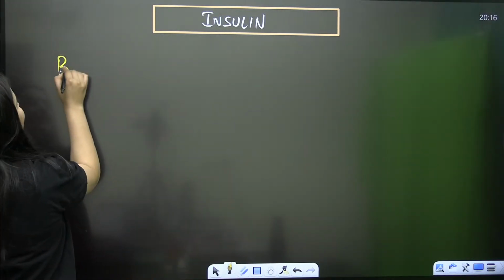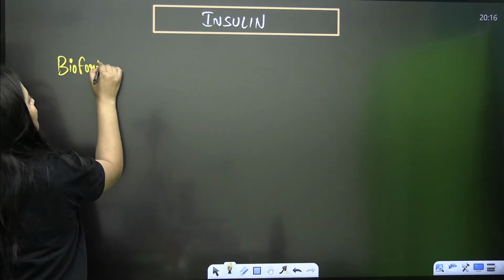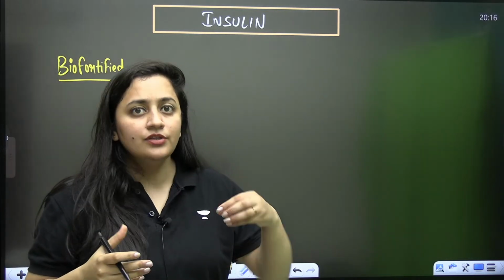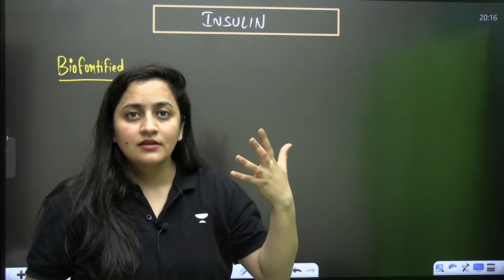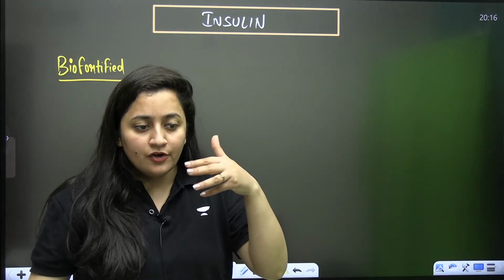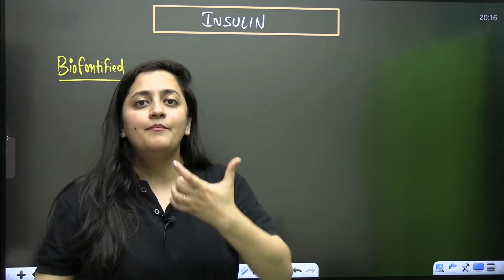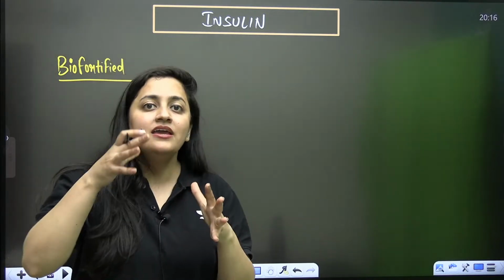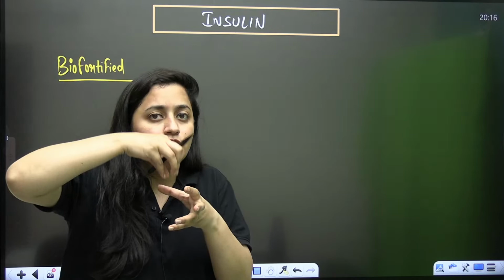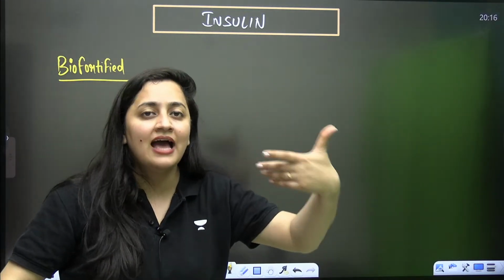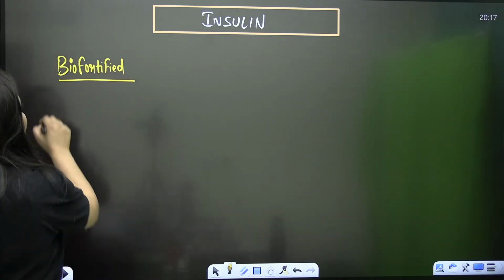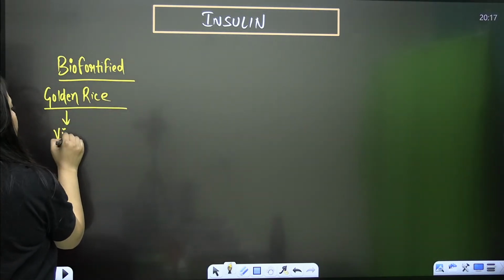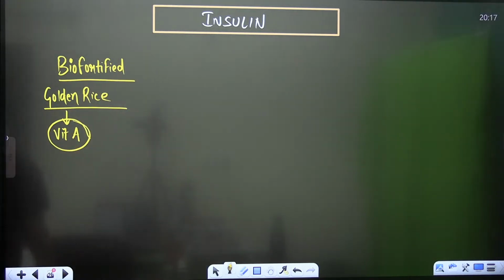Which word I have used? The word is biofortified. Biofortification is a process by which the nutritional value of food is enhanced. And you know that when you are talking about the biotechnology, by introducing a foreign gene, we can enhance the nutritional value of the food as well. So golden rice is also one example, because golden rice is a good source of vitamin A.